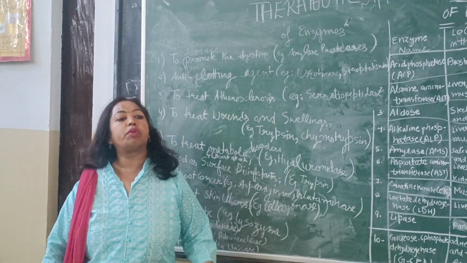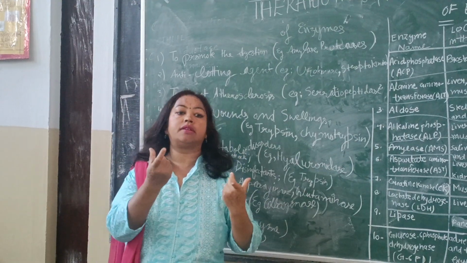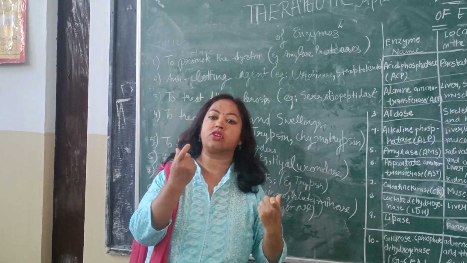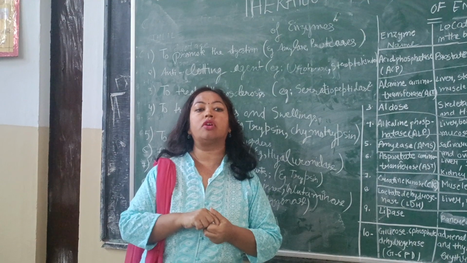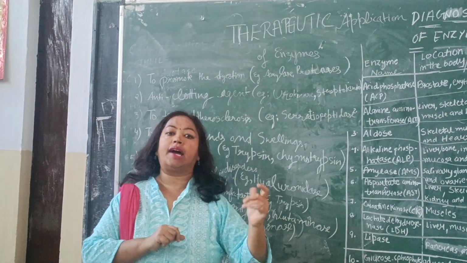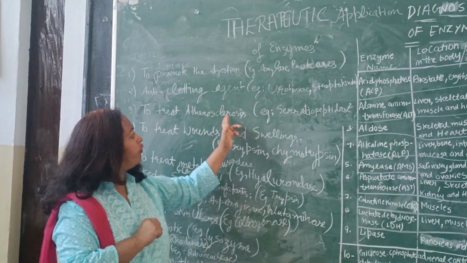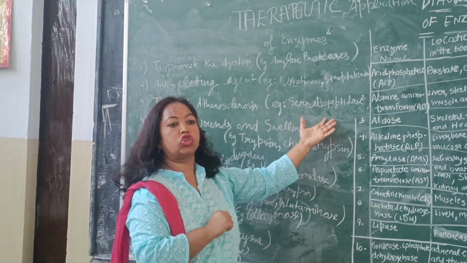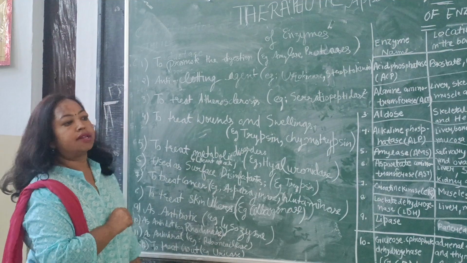Atherosclerosis, if you remember, is a thickening of blood vessels of the heart due to deposition of cholesterol. So the blood flow to the heart decreases and for that we use the enzyme serratiopeptidase to treat the disease.